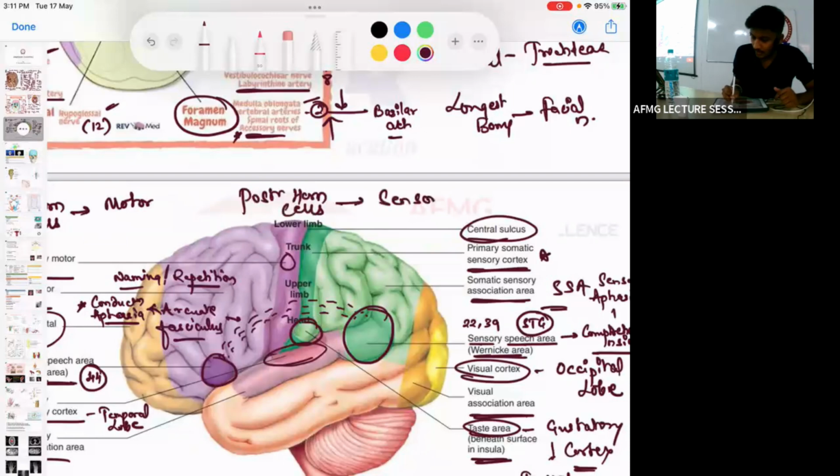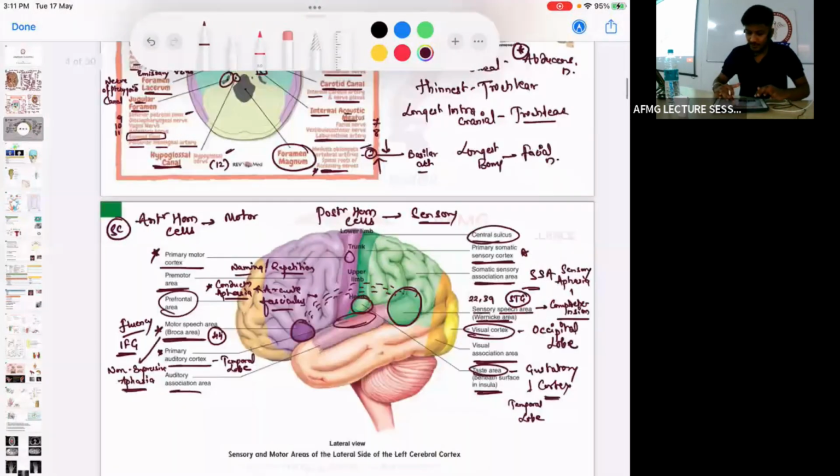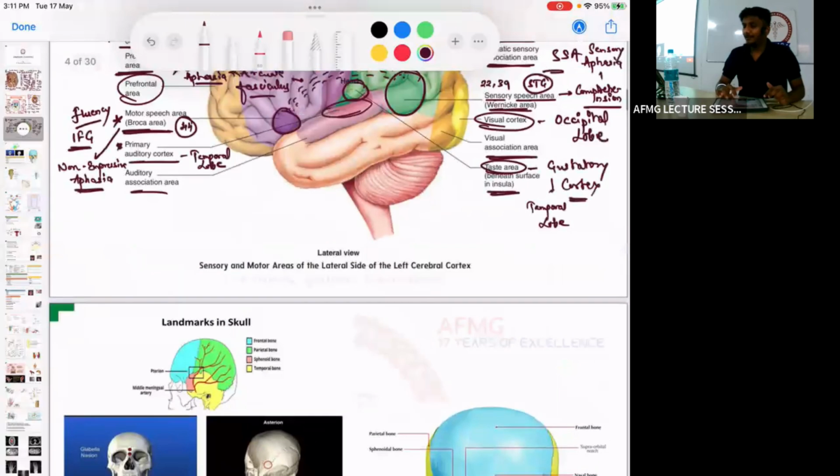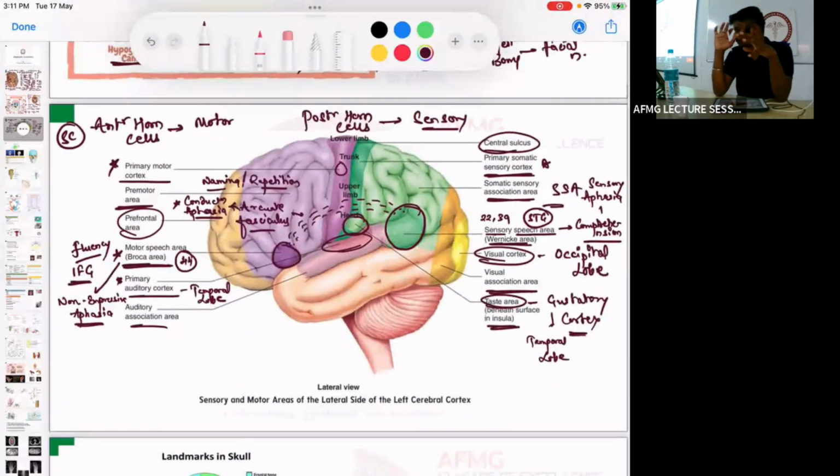Sensory, we will discuss about the tracts. Now please let me know, collection of cell bodies will lead to a gray matter or a white matter? Collection of cell bodies forms the gray matter. Collection of axons will form the white matter.